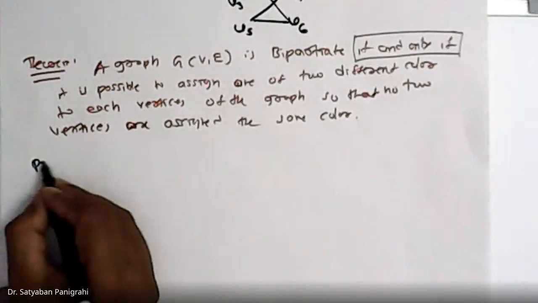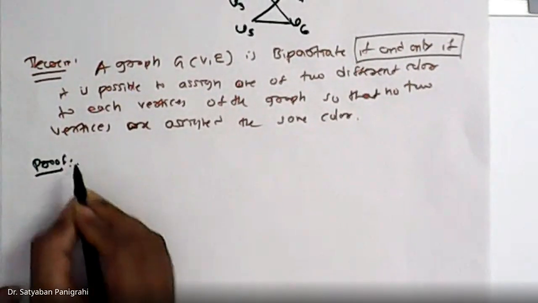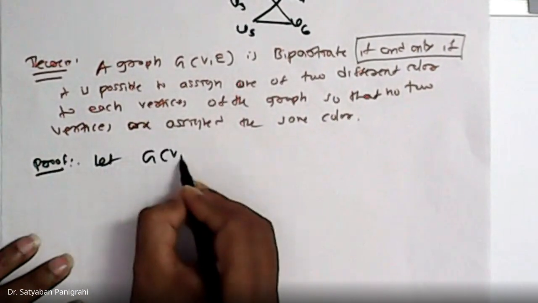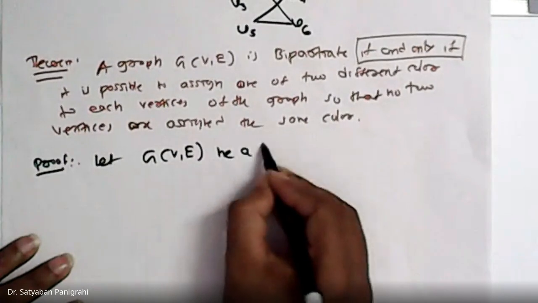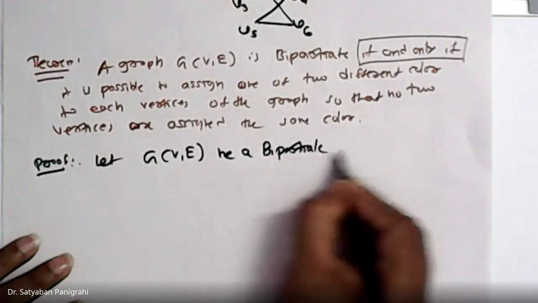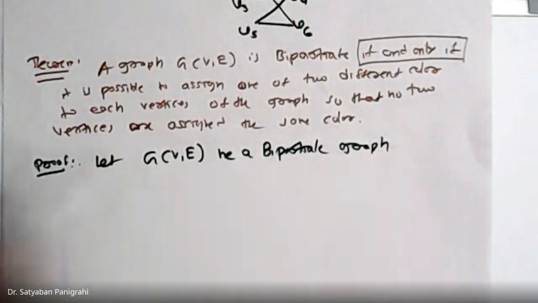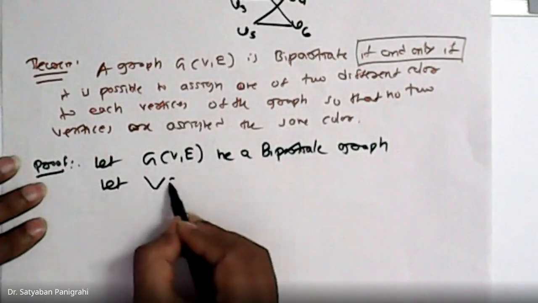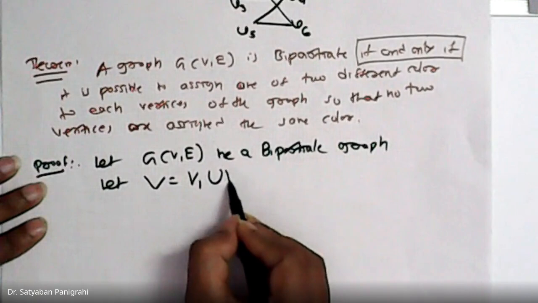So for proving this, let G be a bipartite graph. Let V equal V1 union V2.